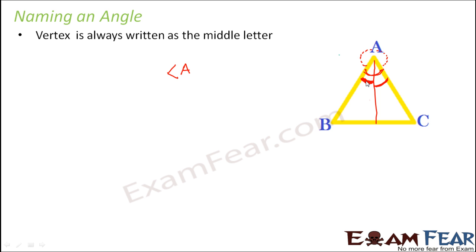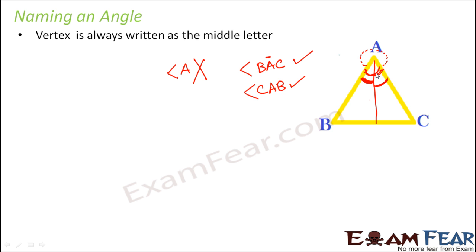Therefore, we always name an angle with all the 3 letters. Now instead of A, so this is not the right way. The right way would be angle BAC. This is the right way, or this could also be angle CAB. Any of these should be fine as long as the vertex remains at the center.